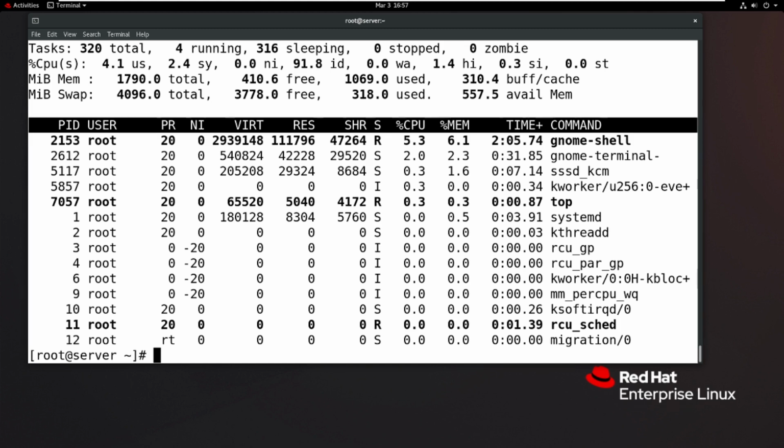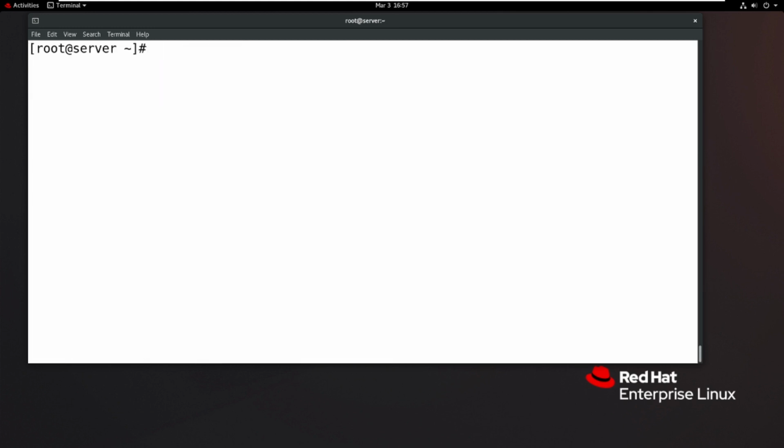And next, if you want to find any particular process, then we can use the command pidof. pidof is the command. Okay, I want to find my sshd process ID. So right now the sshd process ID is 1058. Okay, I want to find the crond process ID. So now what is the cron process ID? 1290.